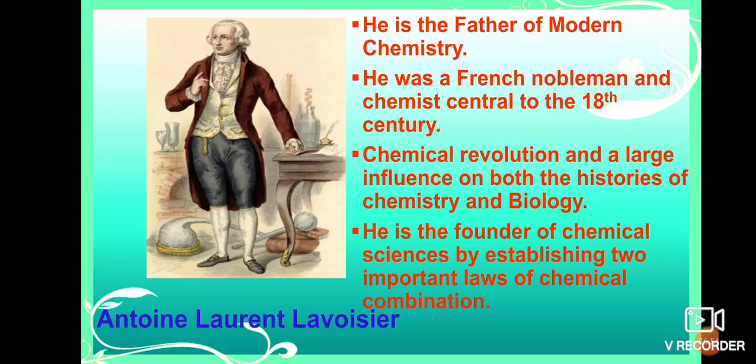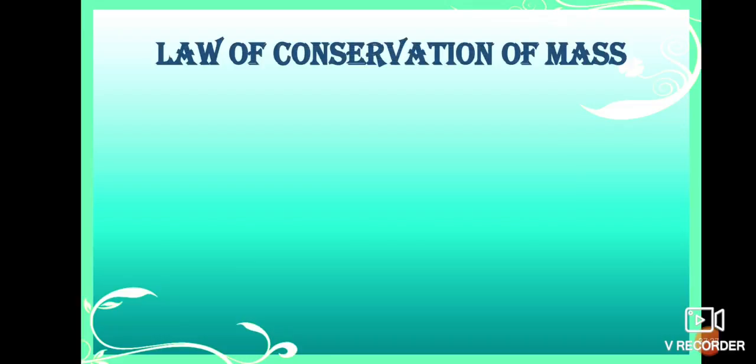Already we know these laws. What are those laws? The law of conservation of mass, which is the activity we recently observed. That activity is nothing but the law of conservation of mass, and that is the first law of chemical combination. And the second law is the law of constant proportion. Okay, students. So already we know the law of conservation of mass by the activity.